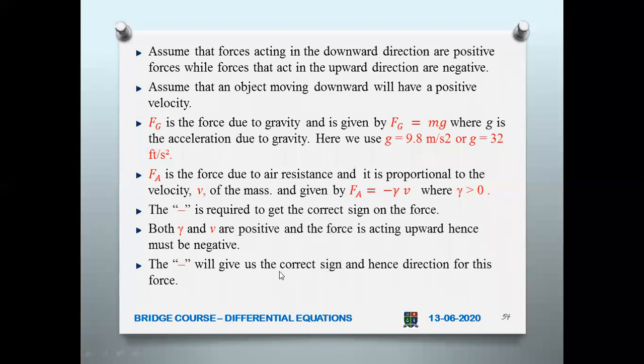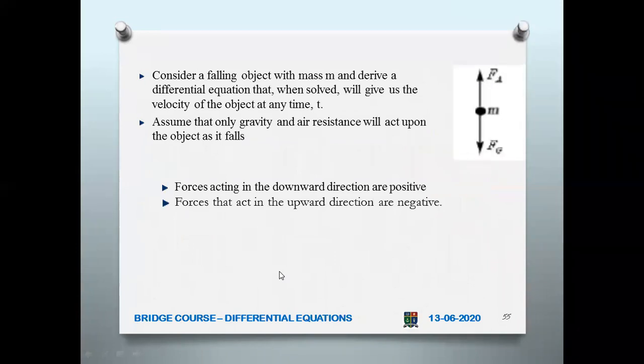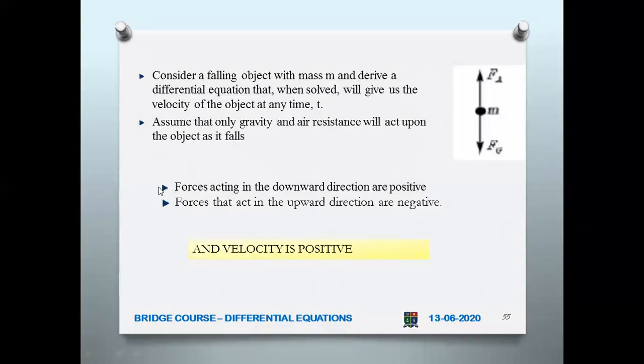So now let us see what happens. Now this falling object you consider with a mass m. Okay, m is falling, so there are two forces acting on that. When solved, we want to find out the velocity of the object at any time. That is our aim. Assume that only gravity and air resistance will act upon the object as it falls. So forces acting in the downward direction are positive and forces acting in the upward direction are always negative. And of course, velocity is positive.